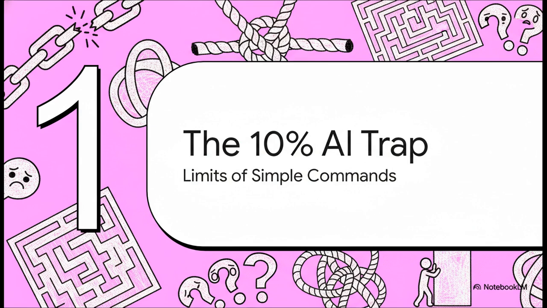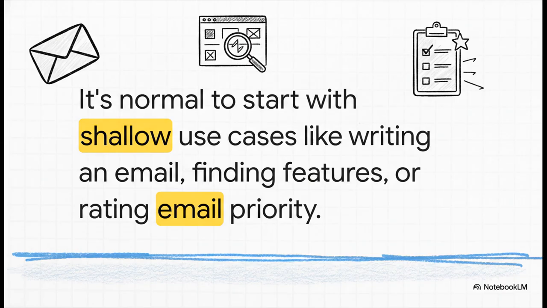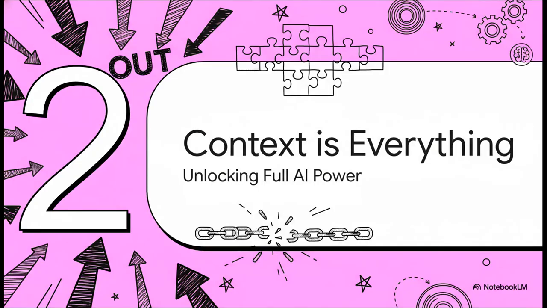This is that feeling, that nagging suspicion that you're just not getting those amazing results everyone keeps talking about. And listen, it is completely normal to start here. We all do it. Asking for these, let's call them shallow tasks: write an email, find this feature, prioritize my inbox. They're useful, for sure, but they're really just the warm-up act. So, how do we break out of that 10% trap?